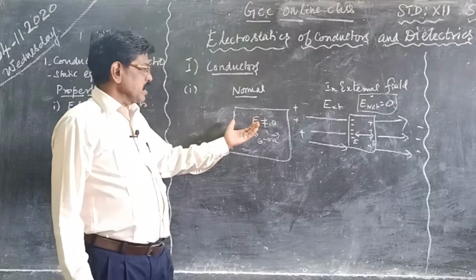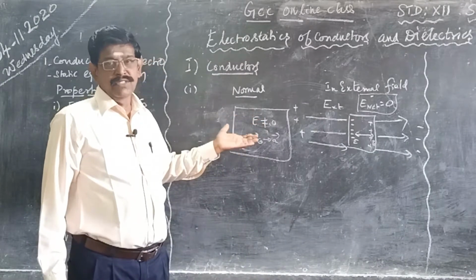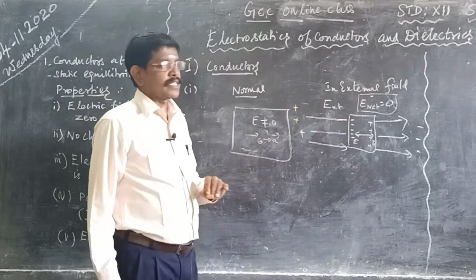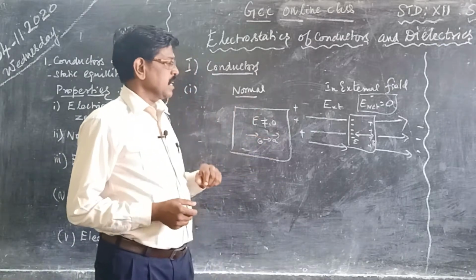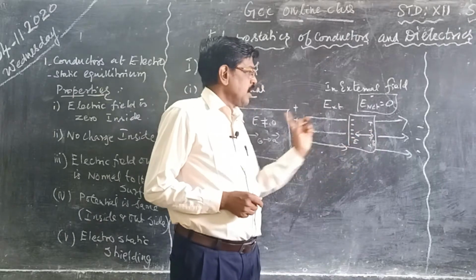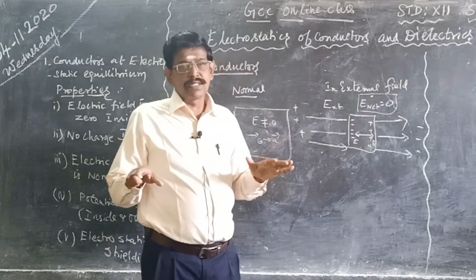So, without the application of an electric field, the electric field is 0 inside. Even when it is placed inside the external electric field, there is a separation of charges and the internal electric field is produced. Always the internal electric field is equal and opposite to the external field. So they cancel each other's effect.